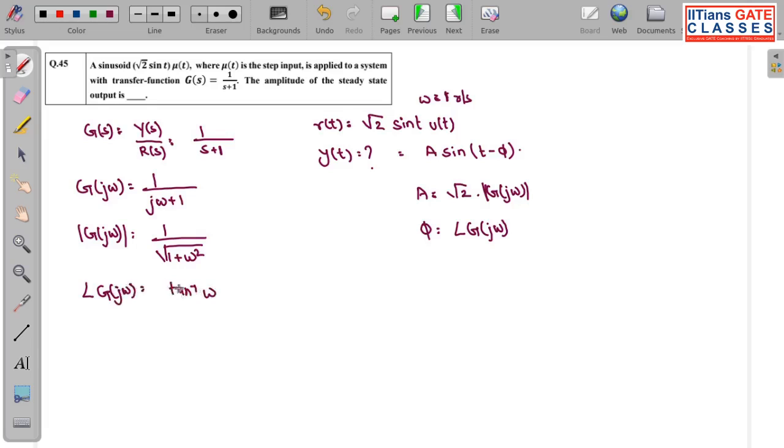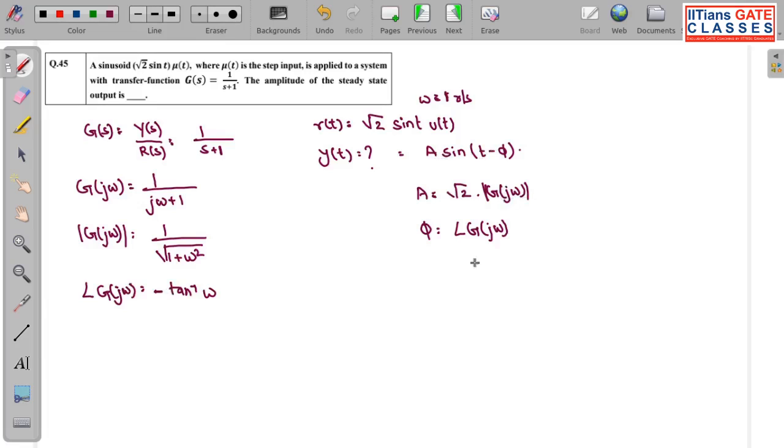Tell me very fast. This is not correct. Why? I have to put a negative sign also, because this is the phase angle of the denominator. So when this comes in the numerator, I have to put a negative sign. So I have both the values, I have to just put it here.